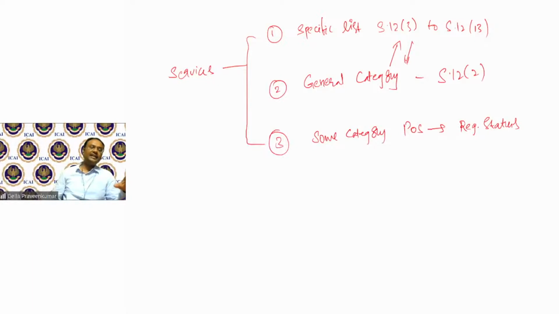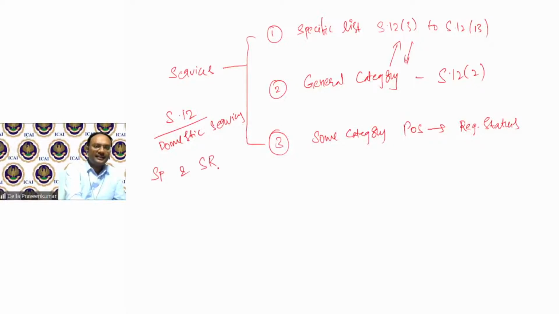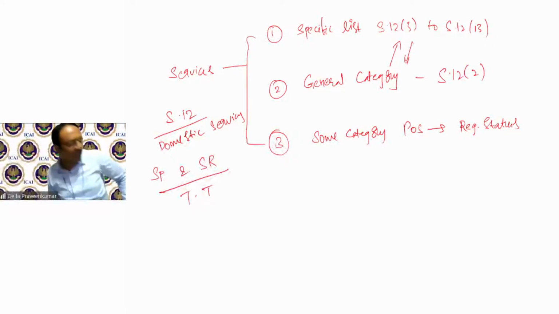These are the basic cardinal principles of how section 12 has been framed under IGST law for domestic services. When I say domestic services, service provider and service recipient, both are in taxable territory.